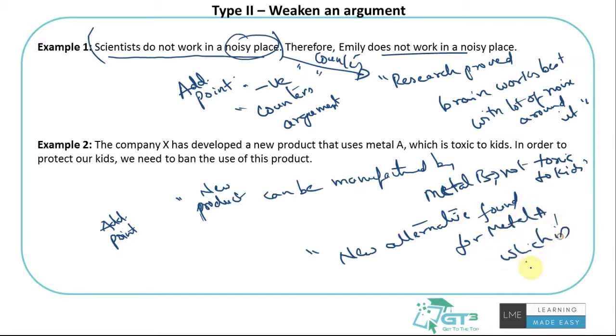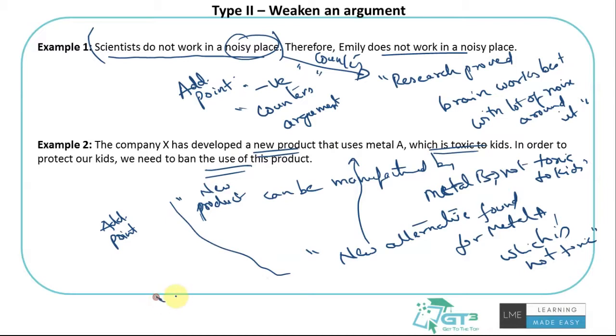So if this is true, that a new alternative is found for metal A which is not toxic, then why should we ban the product? Because a new alternative is found, the company can use it to manufacture this product, which is not toxic to kids. Hence there is no need to ban the product, right? Statements like this.